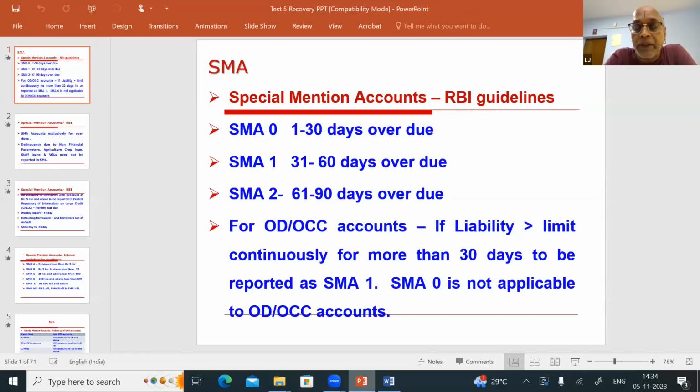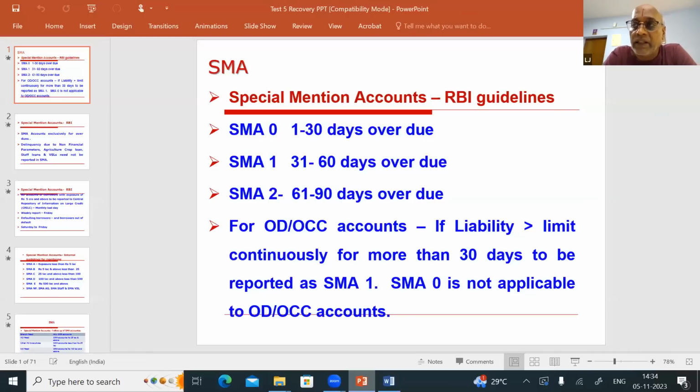SMA 0, SMA 1, and SMA 2. SMA 0, when the overdue in the account is for 1 day and up to 30 days. SMA 1, 31 days to 60 days overdue, and SMA 2, 61 to 90 days overdue. Whereas this is applicable for term loans.